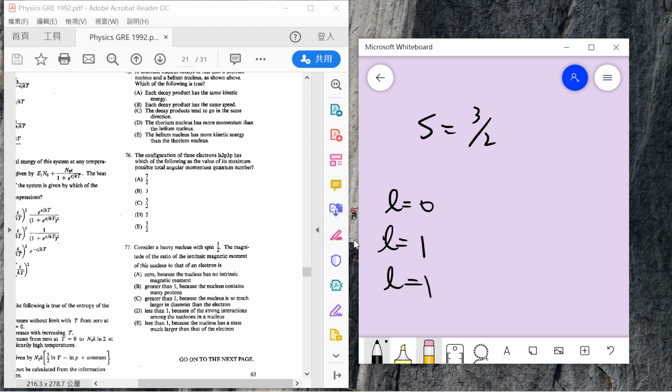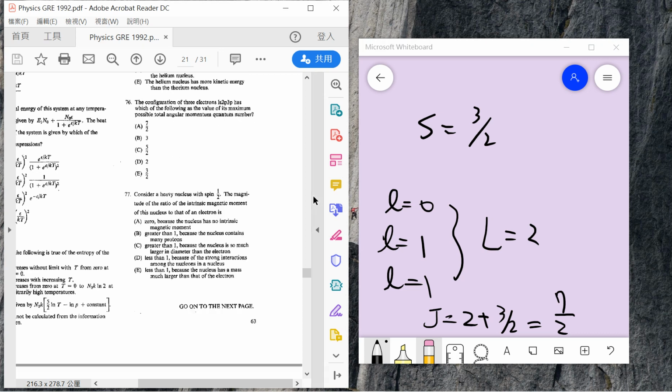3p means L equals 1. So the total orbital angular momentum is 2. So J is largest at 2 plus 3 over 2, so it's 7 divided by 2. The answer is A.